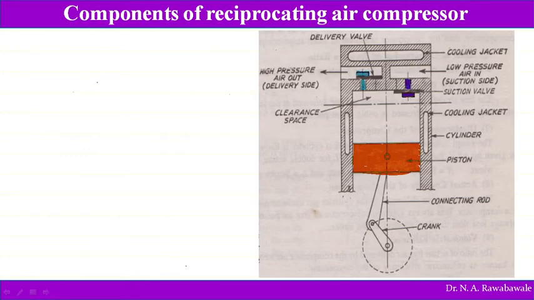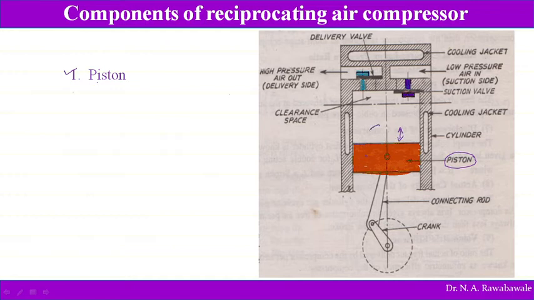So now components of air compressor. What are the major components of an air compressor? Very first, piston. What is this piston? Piston is nothing but a part in the compressor. So this is the piston. You can see here, the orange color part is the piston. This is the part which moves in the cylinder, a reciprocating component, which has the function to compress air.